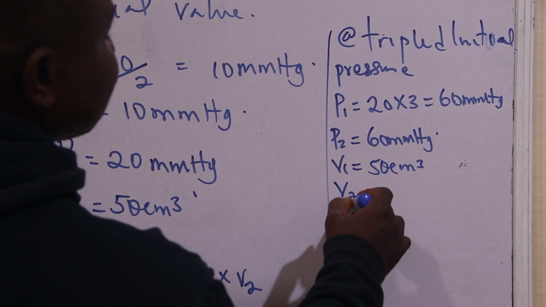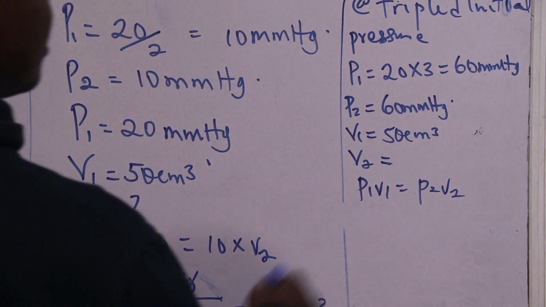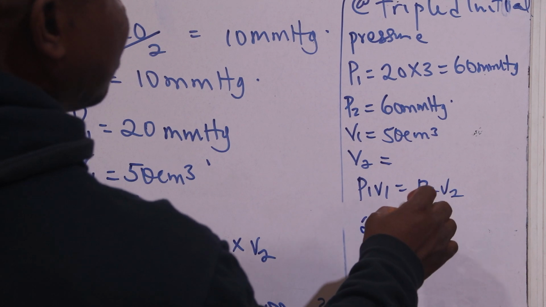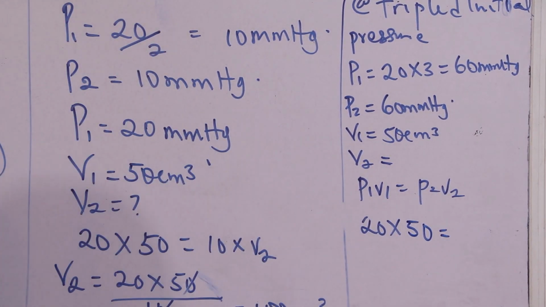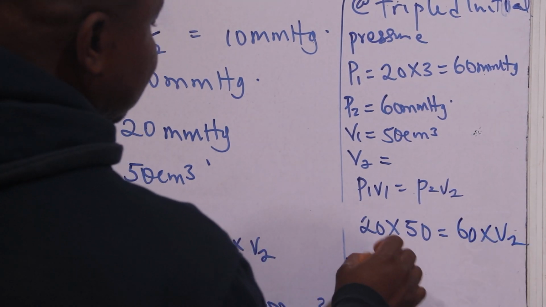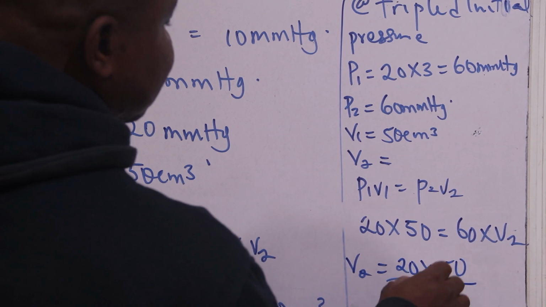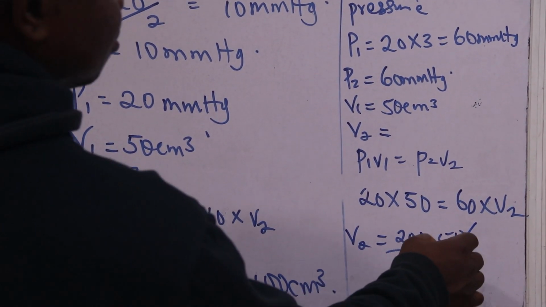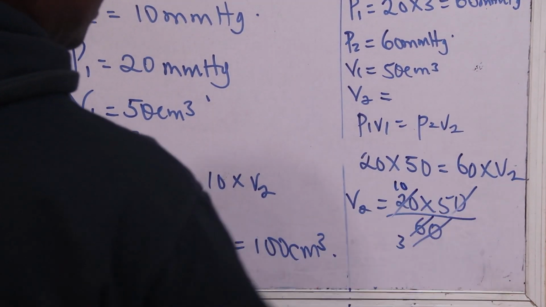So let's look at P1 V1 equals P2 V2. P1 is 20 multiplied by my V1, which is 50, equals my P2, which is now 60, multiplied by V2. So my V2 equals 20 multiplied by 50 divided by 60. 0 cancels 0. 3, 2 here, 3, 2 here, what? 10.